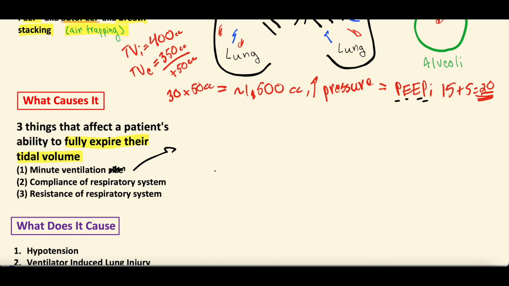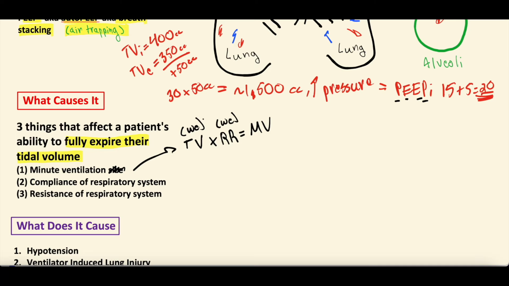But you can just think minute ventilation, because minute ventilation is the amount of volume they ventilate in a minute, which is going to be their tidal volume times their respiratory rate, right? And that's going to equal their minute ventilation. And we'll just write minute ventilation again just for the sake of ease. And this is something that we set on the ventilator, the tidal volume, and this is something we also set on the ventilator, the respiratory rate.